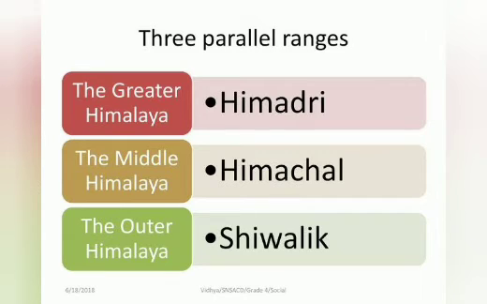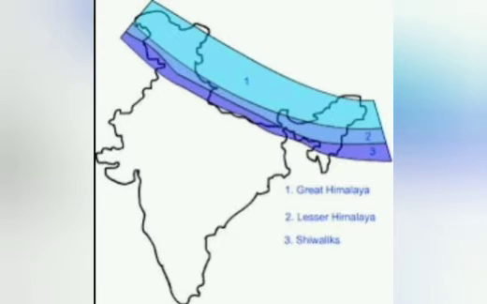Okay. So at the top we have the Himadri, the greater Himalayas. Then we have the middle Himalaya, that is Himachal. Here you will find the world's highest peaks. And then in the Shivaliks, you will have the hill stations. Those are present in the Shivalik, the lower range.